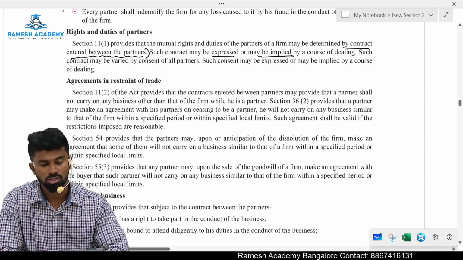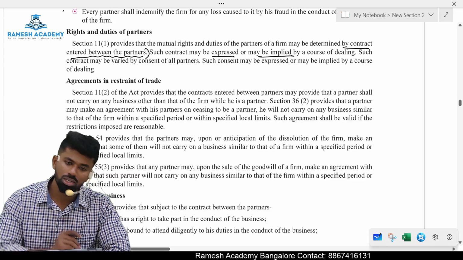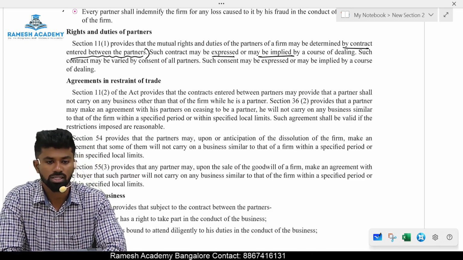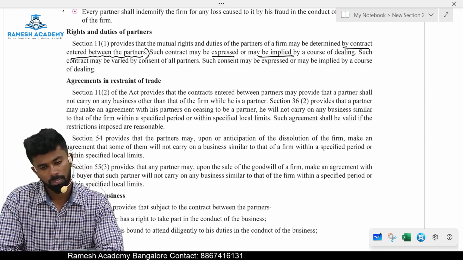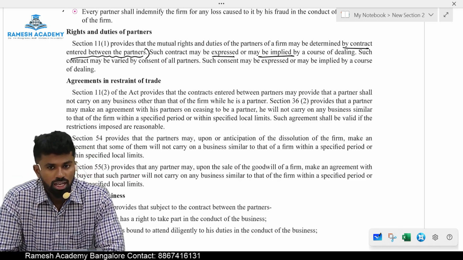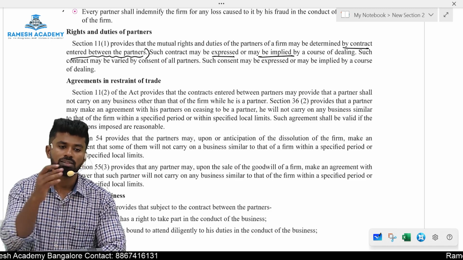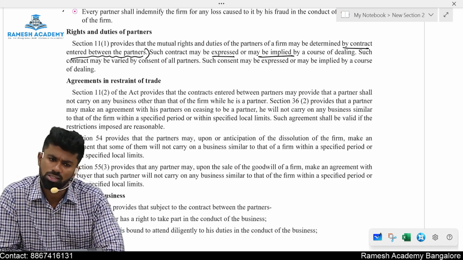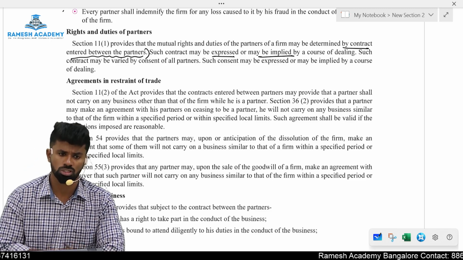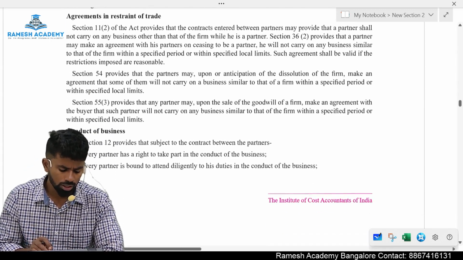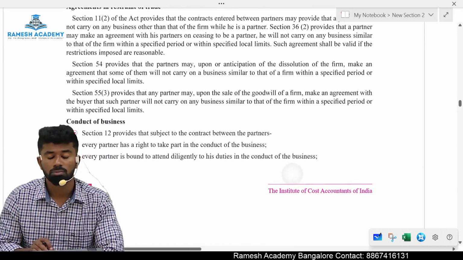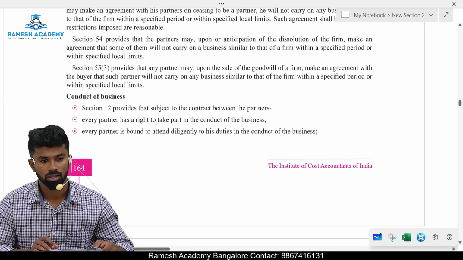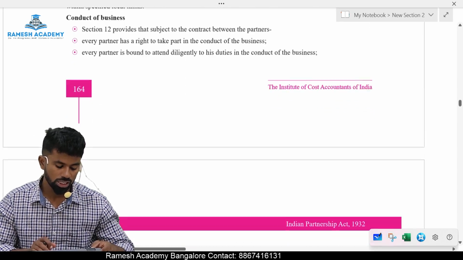And there can also be a provision in the partnership deed that a partner shall not carry any business when he is a partner. He should not work outside, or he shall not carry the same business after he retires from the partnership firm. Sir, is this provision valid? Is this condition valid? The answer is yes, because it is an exception to section number 27 of the Contract Act 1872. Okay, yes.